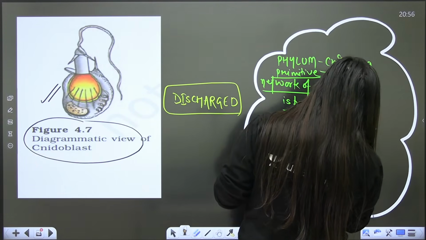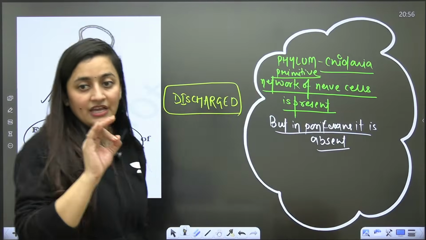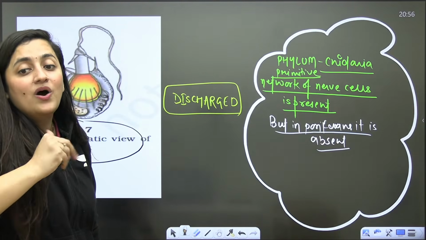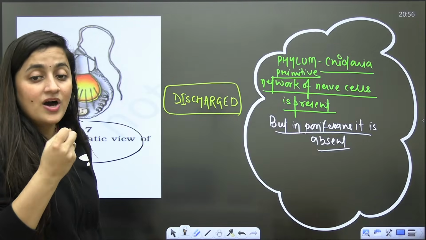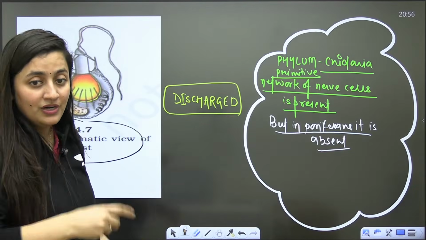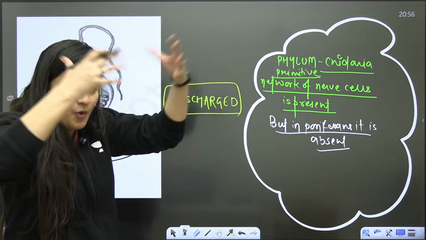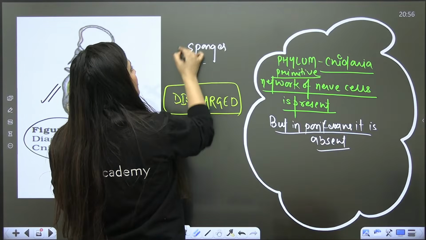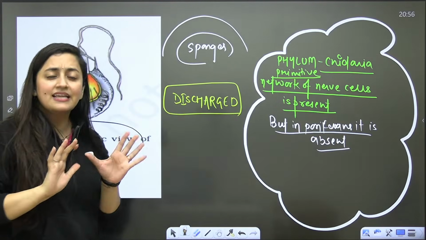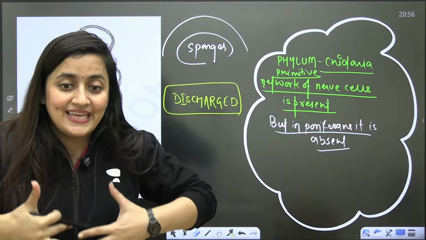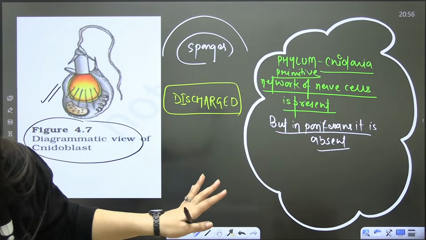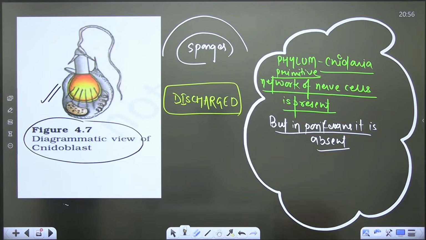Now the point is that if they do not have nerve cells, then how are they going to respond to the stimuli? So in the case of sponges, bache, obviously let's say that chemical attraction thing is there, but in their body you will not see the network of nerve cells. Even if it is primitive, you are not going to see the network of nerve cells there. Okay, bache?